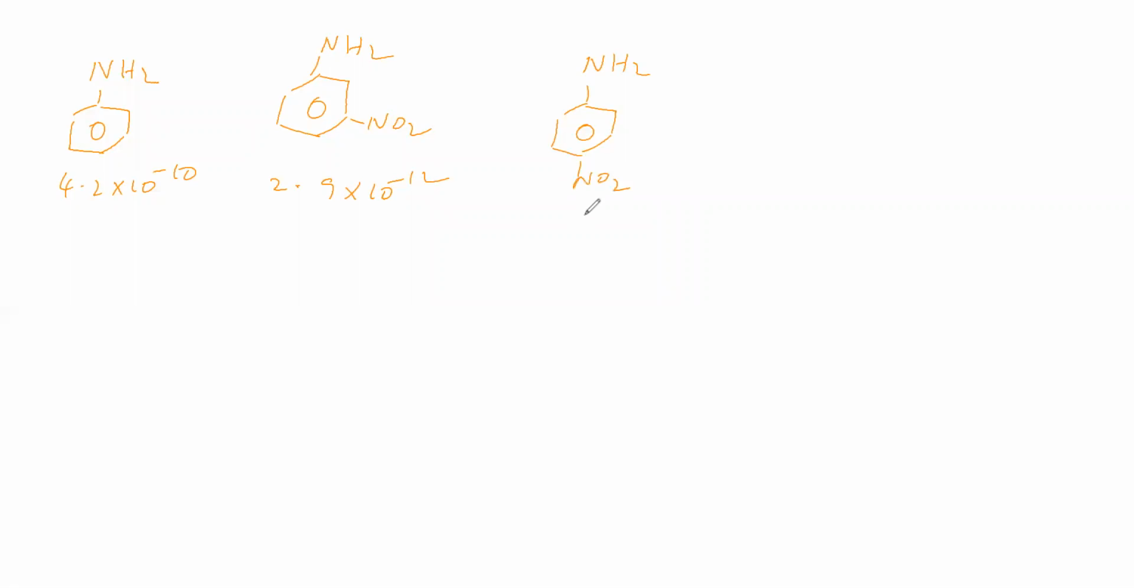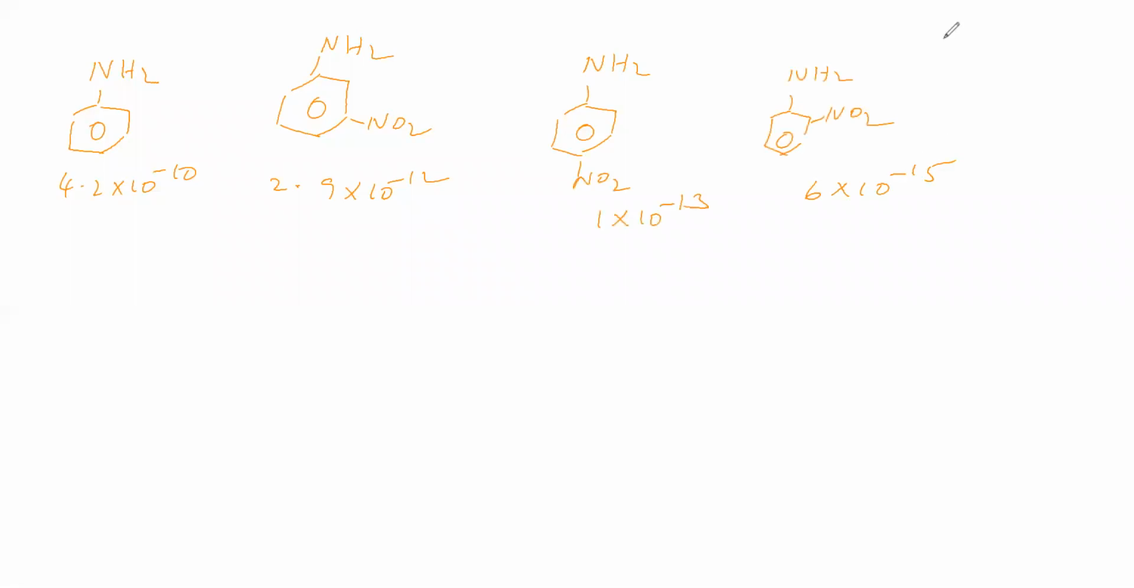Next we will take aniline. Aniline Kb value is 4.2 into 10 to the power of minus 10. Then we will take meta-nitroaniline, where Kb is 2.9 into 10 to the power of minus 12. Then para-nitroaniline, for this Kb is 1 into 10 to the power of minus 13. Then ortho-nitroaniline, for this Kb is 6 into 10 to the power of minus 15. So now we have given the Kb values.